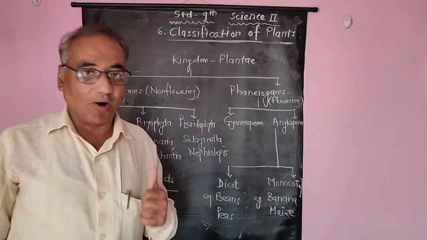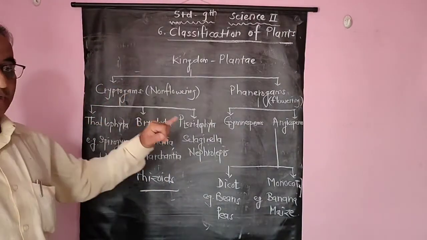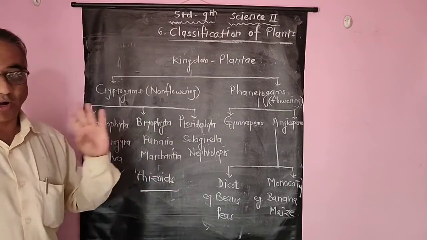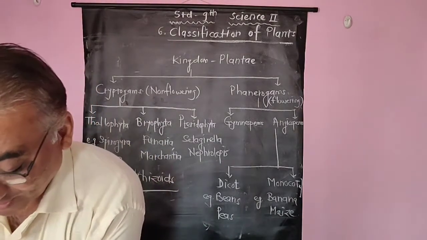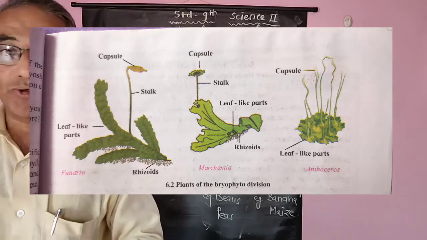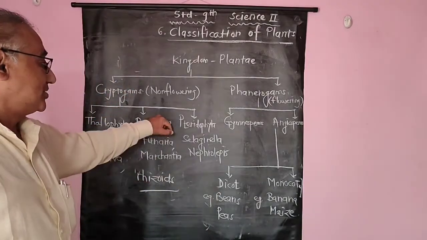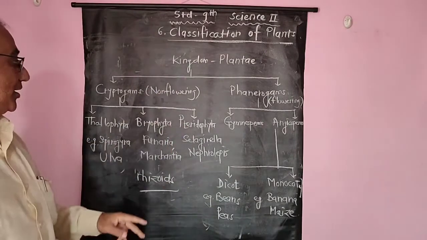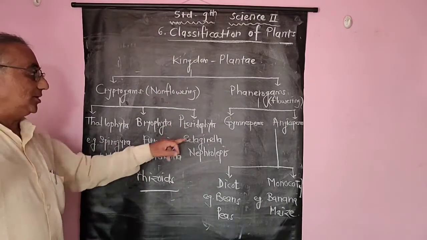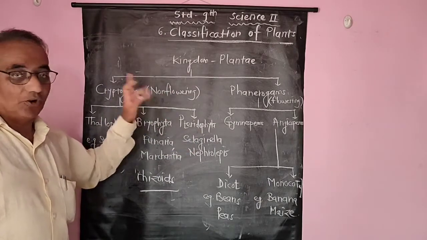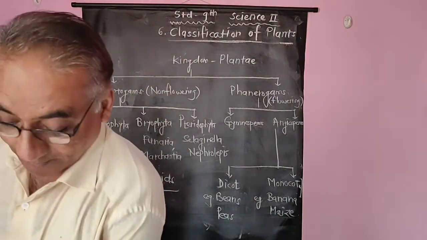The examples of the second division bryophyta are Funaria, Marchantia, Anthoceros, etc. These are the examples of bryophyta. Now let us turn toward the third division, pteridophyta, of cryptogam, that is the non-flowering plants.